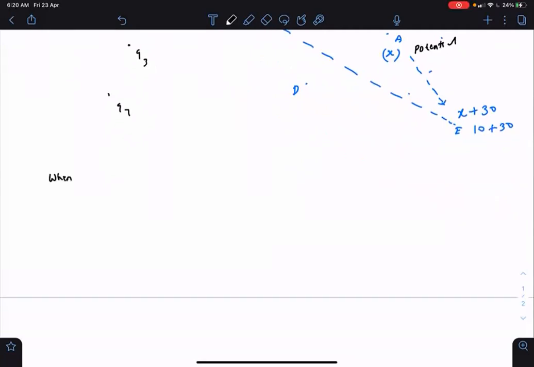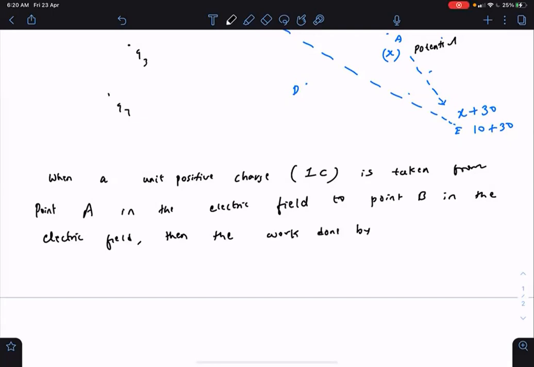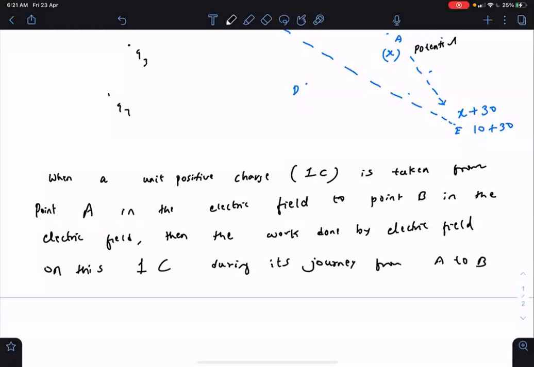When a unit positive charge, unit positive charge means 1 coulomb, is taken from point A in the electric field to point B in the electric field, then the work done by the electric field on this 1 coulomb during its journey from A to B is equal to potential at A minus potential at B.